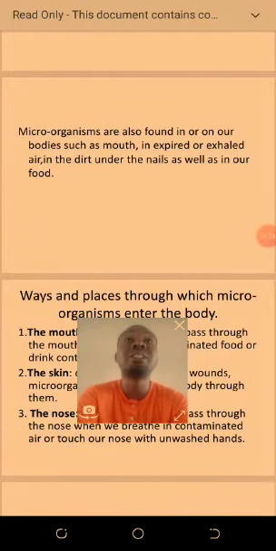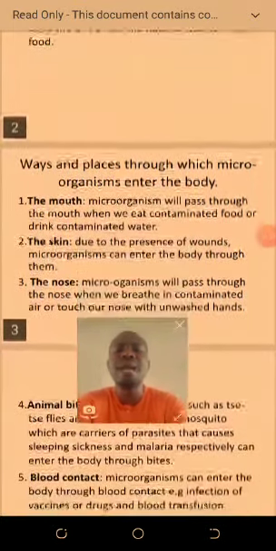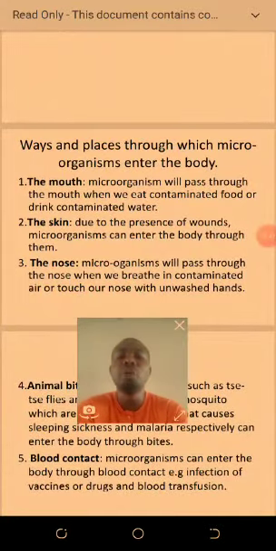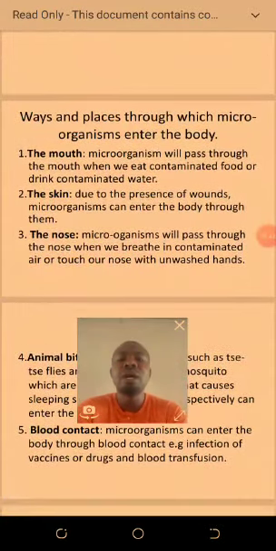When you take contaminated food, you can contract disease from there. So now let's look at the ways and places through which microorganisms enter the body.